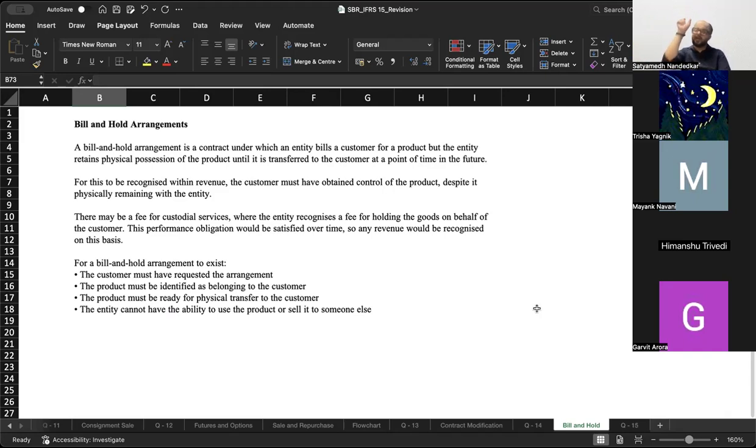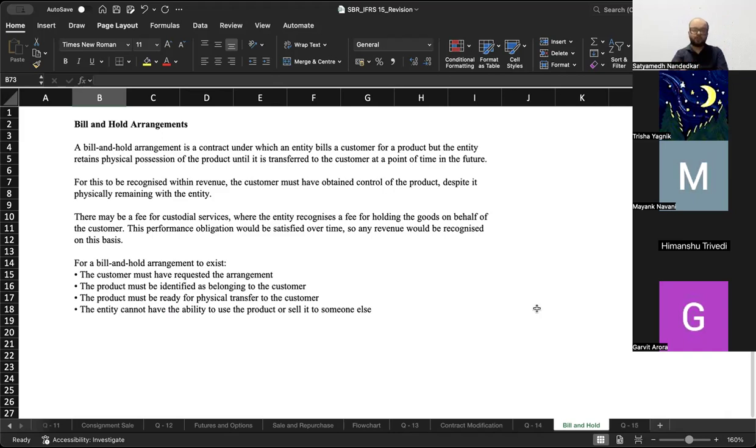So the seller identifies a specific TV and puts a sticker on it, saying sold or something on those lines. The arrangement has been requested by the customer. The product is identified as belonging to the customer by putting a mark or a sticker on it. It must be ready for physical transfer, and the entity cannot have the ability to use or sell the product to anyone else. It can only be taken by me. So this is a bill and hold arrangement in IFRS 15.